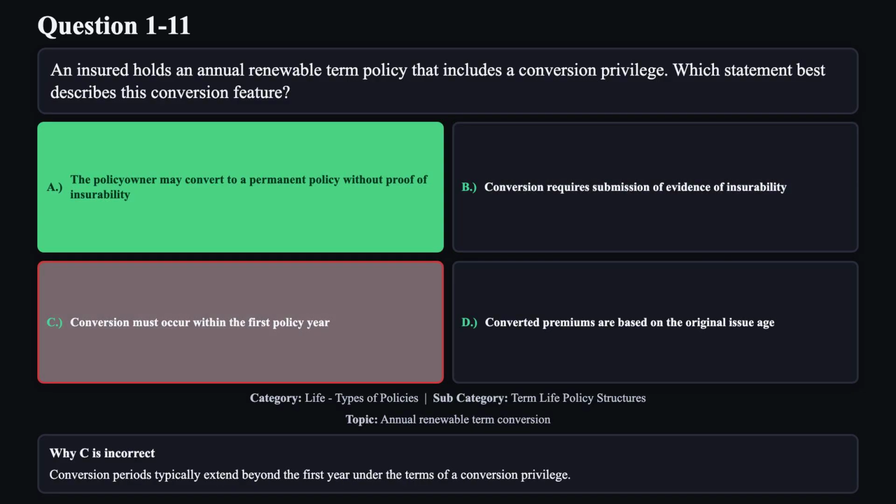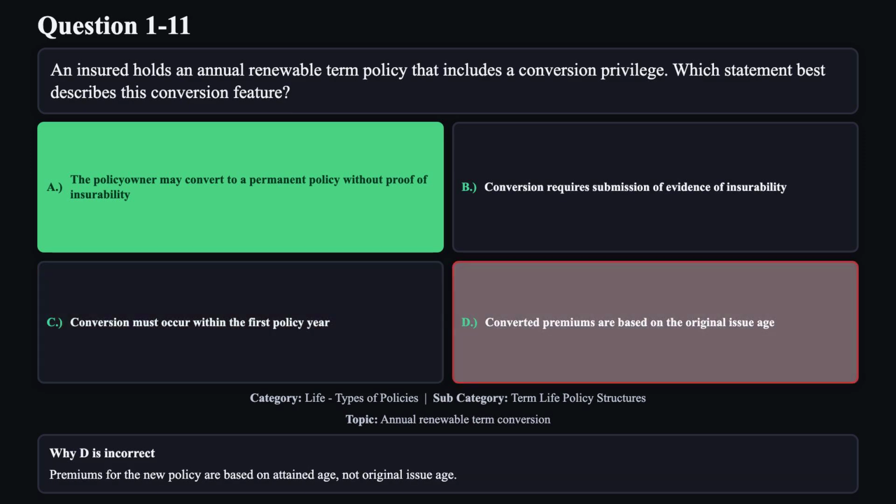Reason C is not correct. Conversion periods typically extend beyond the first year under the terms of a conversion privilege. Reason D is not correct. Premiums for the new policy are based on attained age, not original issue age.